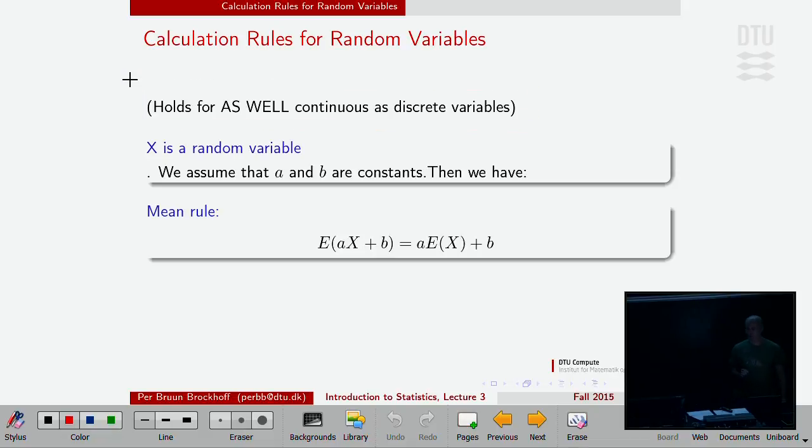And here the first and boring result comes. It has to do with the possibility of changing from scale to scale. For instance, if we measure something in Celsius and want to change to Fahrenheit, well, if I did a large study of 2 million to capture a mean and a variance on the Celsius scale, would I then have to redo the experiment in the US for a few million to get the mean and the variance on the Fahrenheit scale? No, you do not have to spend the millions. You can use your math skills and realize that these two rules rule.